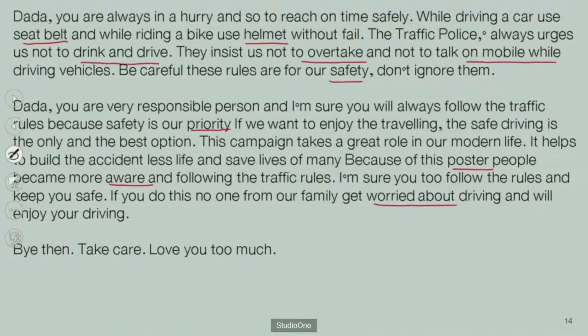For this informal letter, you can use this. And lastly, yours lovingly, Sanjay. In this way, you can develop the informal letter.